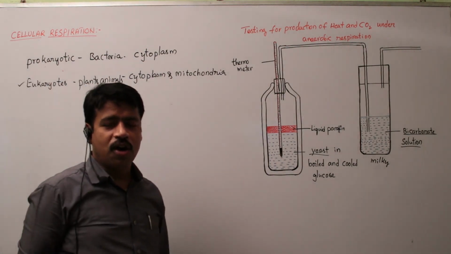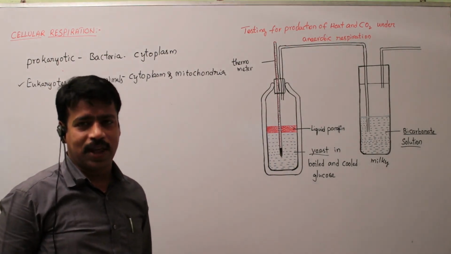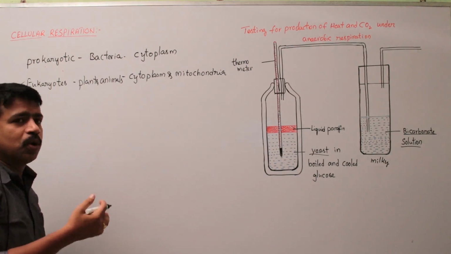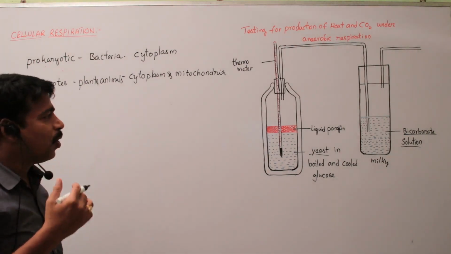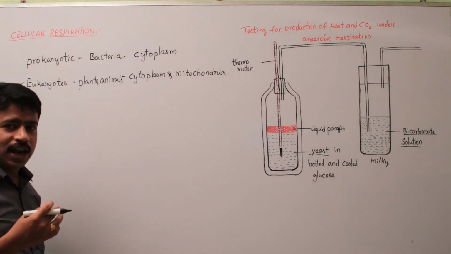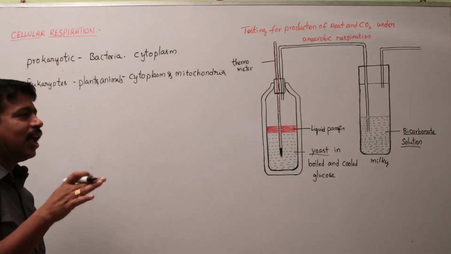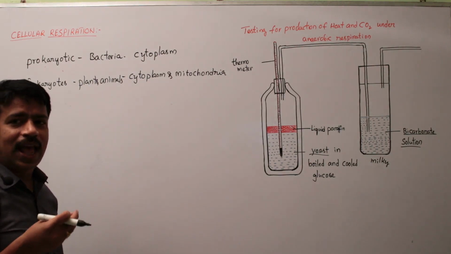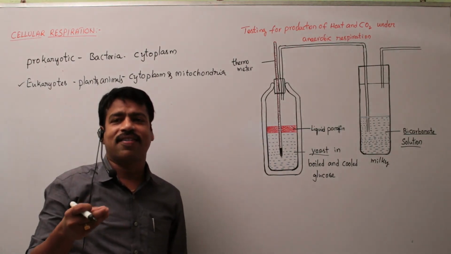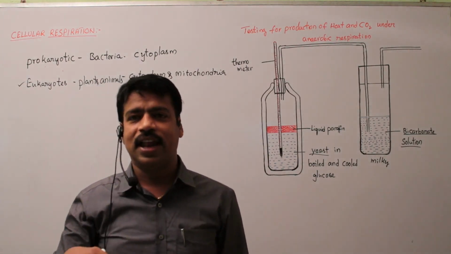So, how does cellular respiration take place? Generally, glucose is broken down, and its chemical bonds are broken at the cellular level with the help of the gas oxygen that we inhale.